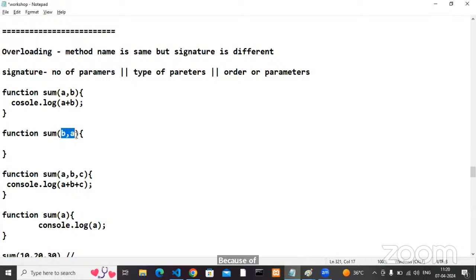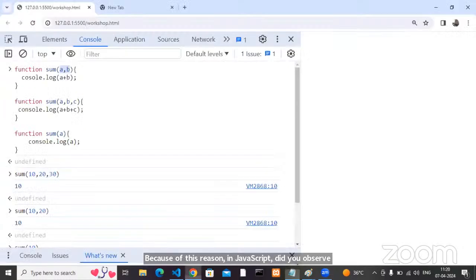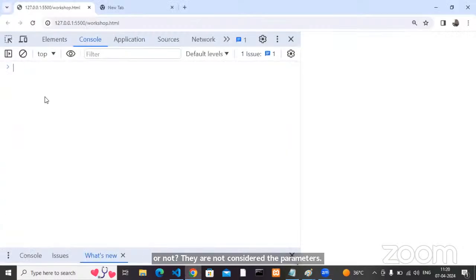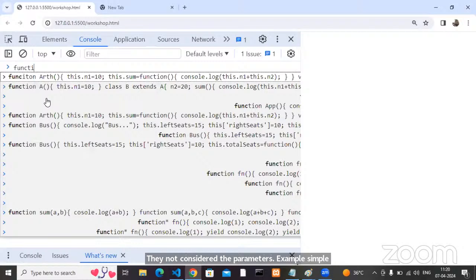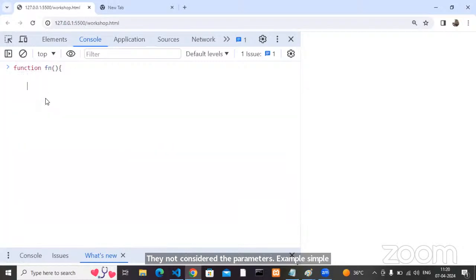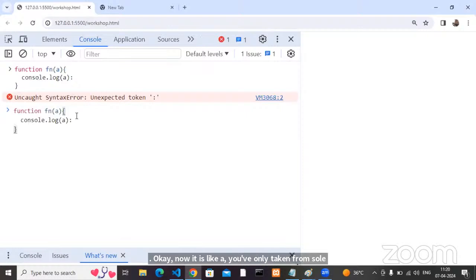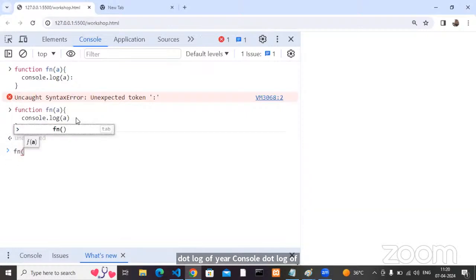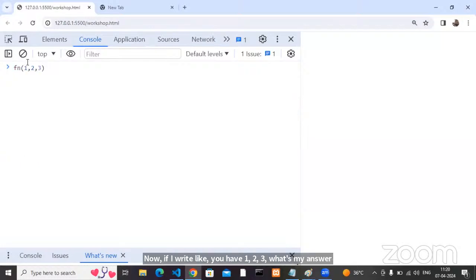Because of this, in JavaScript they do not consider the parameters. For a simple example, take a function fn that takes only a, and does console.log of a. Now, if I write fn of 1 comma 2 comma 3, what's my answer? Does it give me an error, or does it give me some answer?